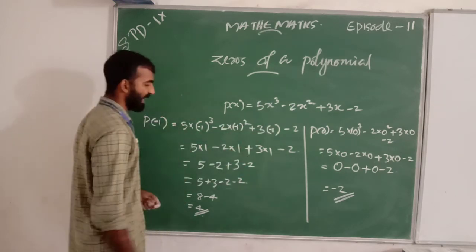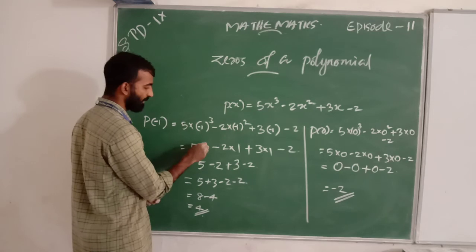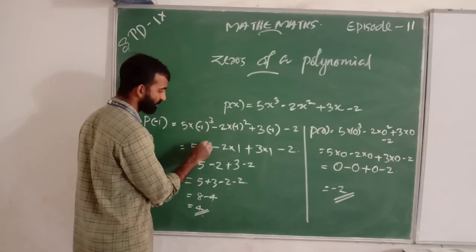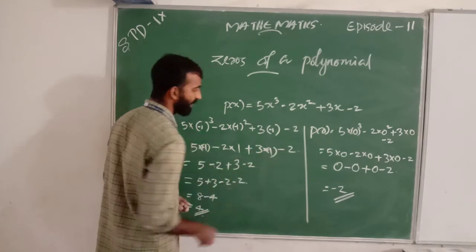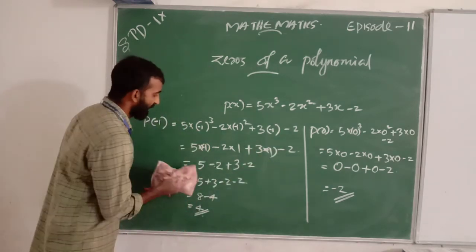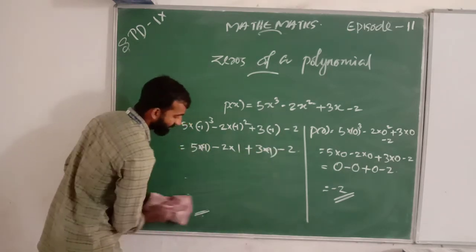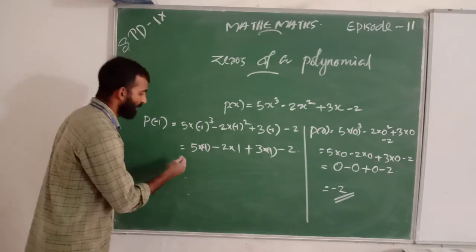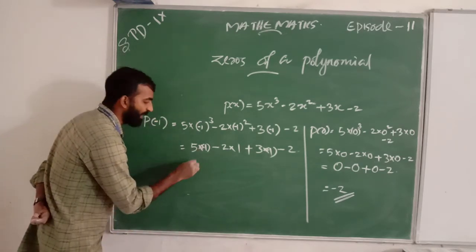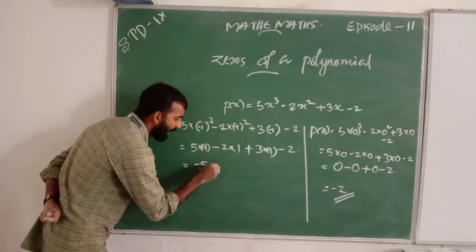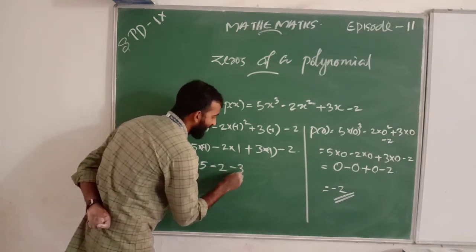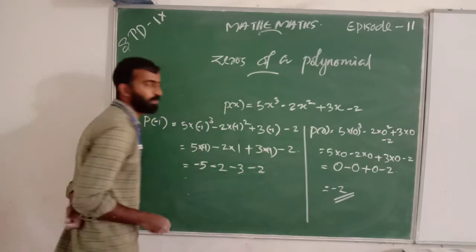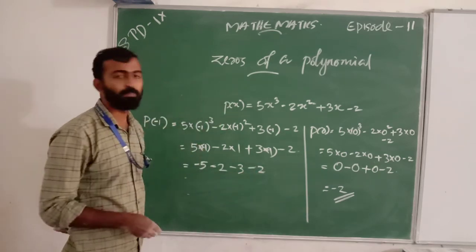Then we get minus 1, and here is minus 1. That is, we can rewrite 5 into minus 1, minus 5, minus 2, minus 3, minus 2, minus 3, minus 2.